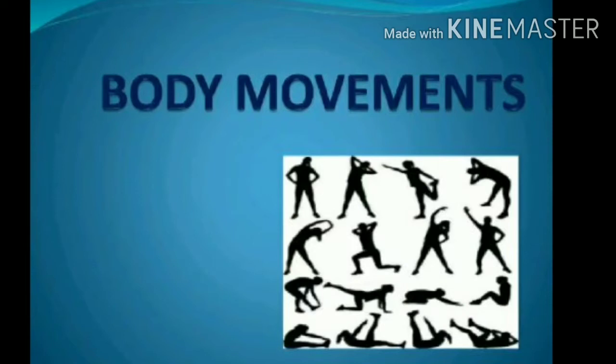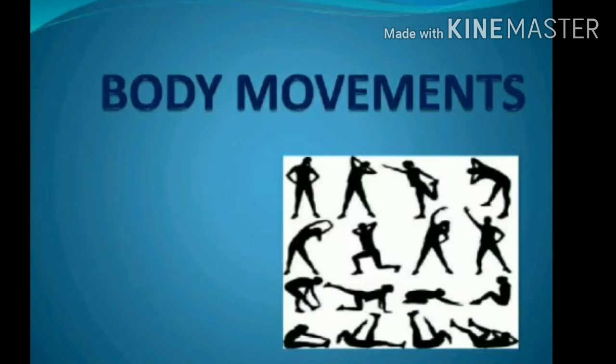You get up and go to your teacher, or when your PT period is there, you go to the ground and play, or when school is over, you go to your homes. So you walk, run, skip, jump and move from place to place. In this chapter we have to see how animals move from place to place and the body parts, organs or different bones which are used for this movement.